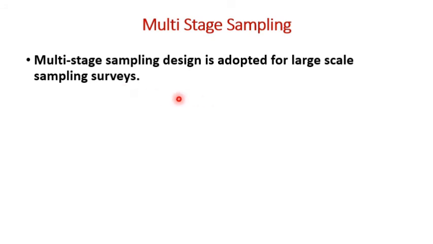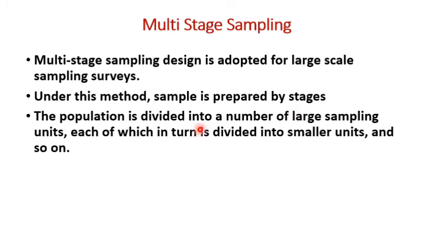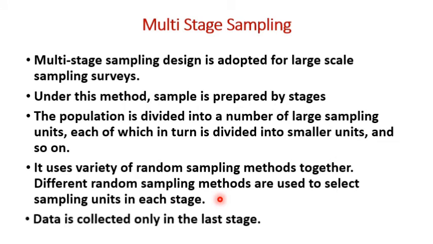The next method of random sampling is multi-stage sampling. Multi-stage sampling design is adopted for large-scale sampling surveys. Under this method, the sample is collected by stages. The population is divided into a number of large sampling units, each of which in turn is then divided into smaller units and so on. It uses a variety of random sampling methods together. Different random sampling methods are used to select sampling units in each stage. Data is collected only in the last stage.